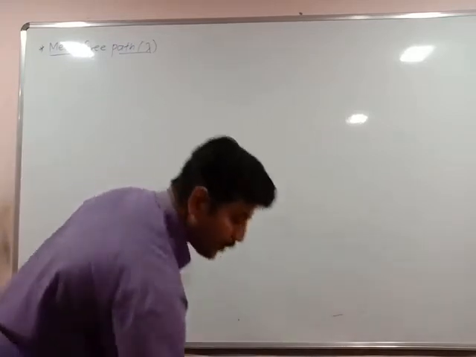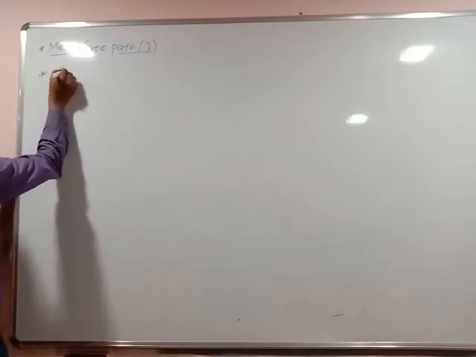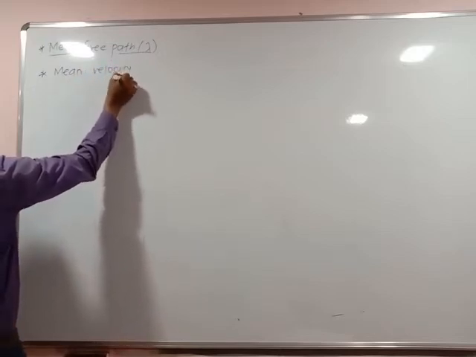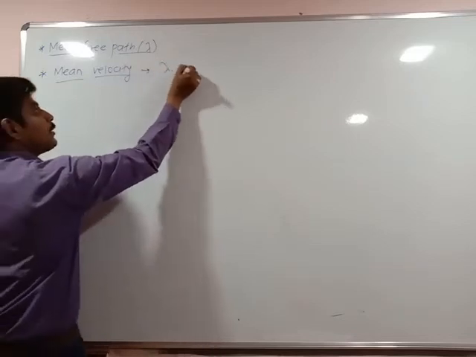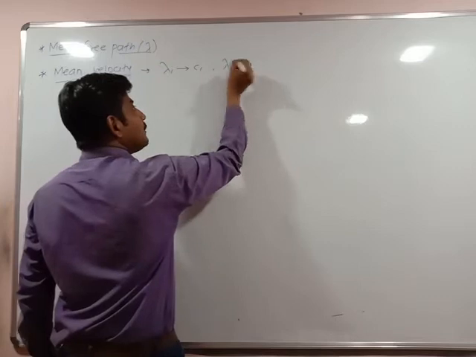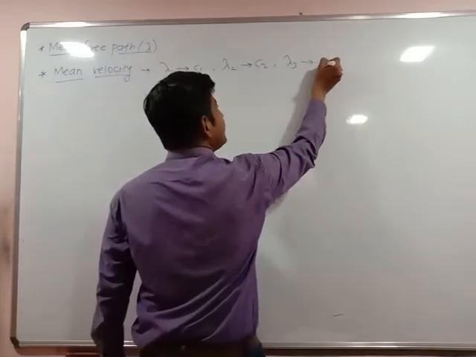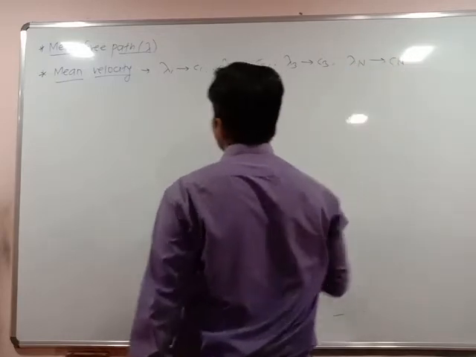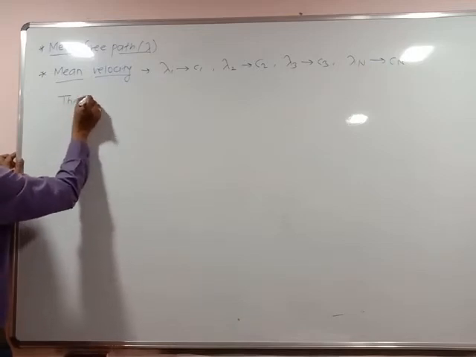c1 is the velocity for free path lambda 1. Okay, mean velocity: for free path lambda 1, velocity c1 for the first molecule; for free path lambda 2, velocity c2 for the second molecule; lambda 3, c3; up to lambda n, cn.